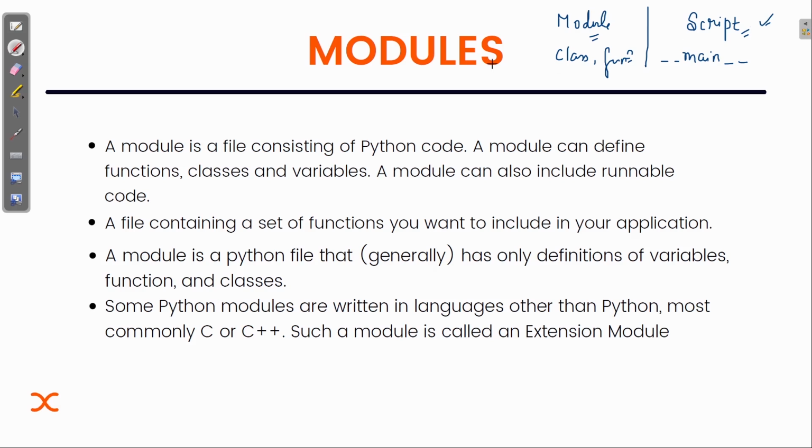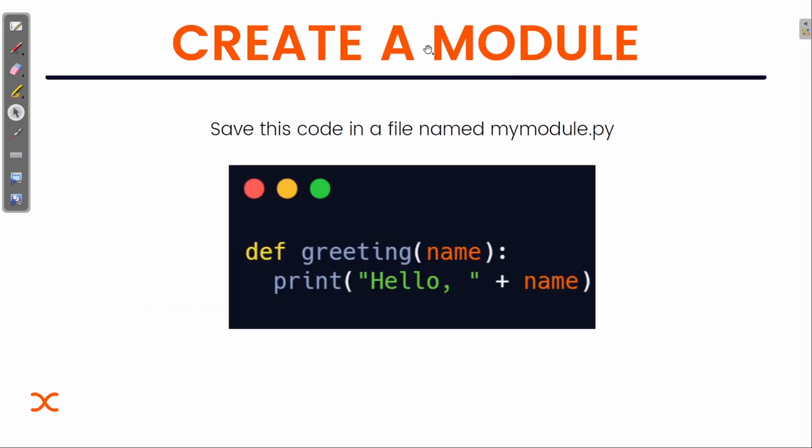Usually inside a module we write the code that we want to use in any other Python file, and inside a script we usually write code and have an output for that code. Also, any Python module may be executed as a script. We can use any Python module like a script. So I guess this concept is clear for you. And let's go to how we can create a module.